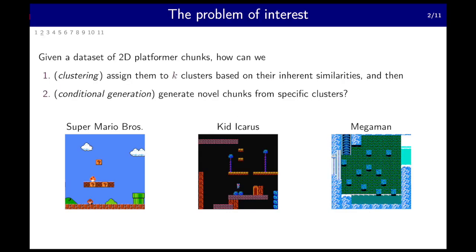Let's begin with a PCGML question that motivates the entire paper. Given a dataset of 2D platformer chunks, how can we first assign them to K clusters based on their inherent similarities and differences, and then generate novel chunks from specific clusters? In this paper, we tried to achieve these two goals in the context of three classic platformer games shown at the bottom. So we have Super Mario Bros., Kid Icarus, and Mega Man.